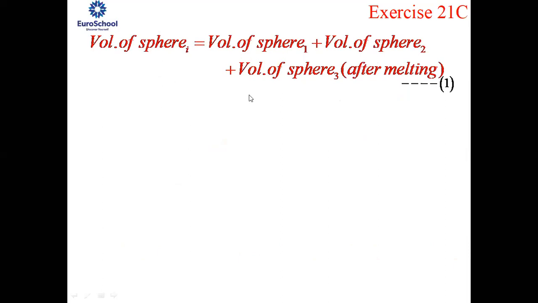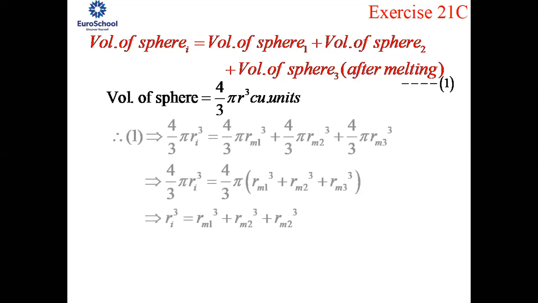Fine. Now you need to go with the formula. When you look at the left hand side of equation 1 and also the right hand side of equation 1, you have got spheres alone on both sides. So only one formula is required. What is the volume of a sphere? 4/3 pi r cube cubic units. So you can substitute it in equation 1. Here again, you have to make sure that the different spheres are distinguished using notation. Is that clear? Okay. So when you substitute it, you get this.